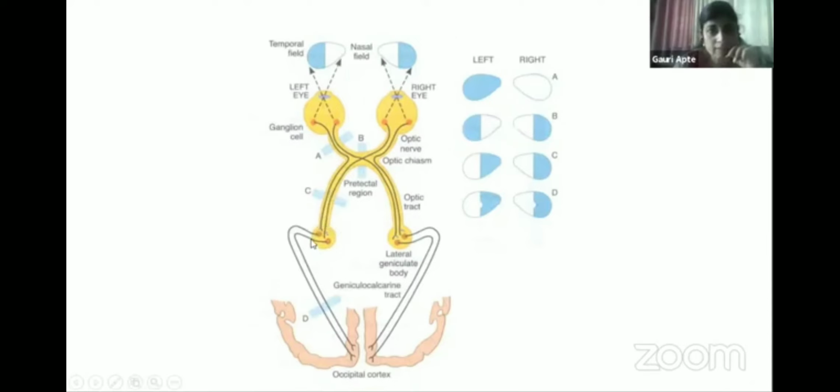Then this is the thalamus, where there is synapse. This is the lateral geniculate body of the thalamus, and the fibers which continue from here up to the cortex. This is the geniculocalcarine tract, and this occipital cortex is also called the visual cortex. Okay, there are some lesions which can take place at various places, and they will produce corresponding loss in the visual field. Okay, if you know this it is well and good, but at least the tract you should know.